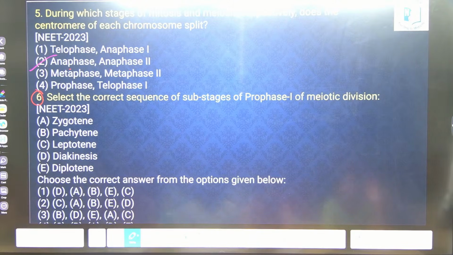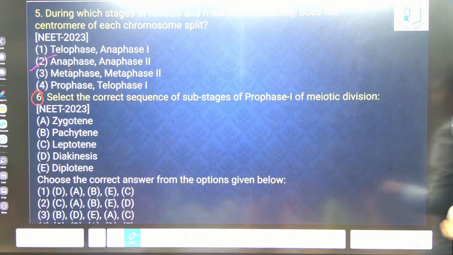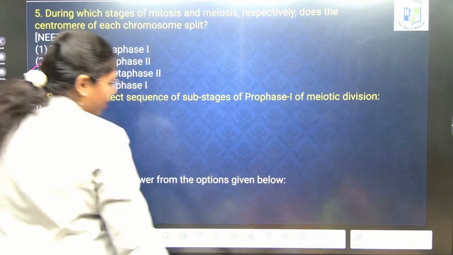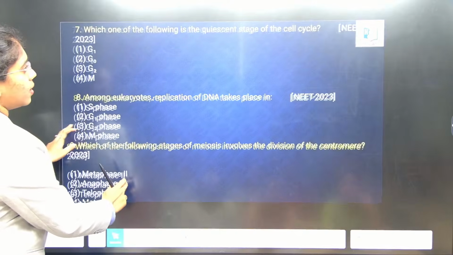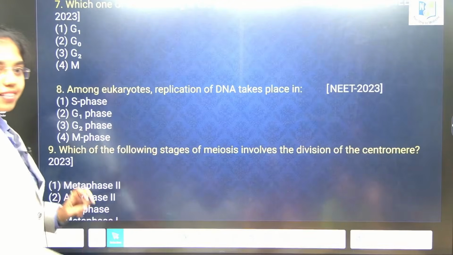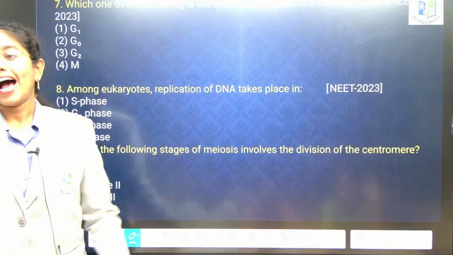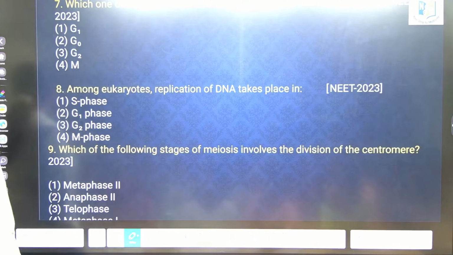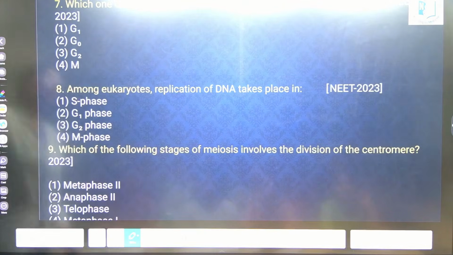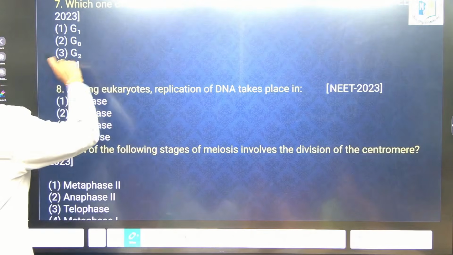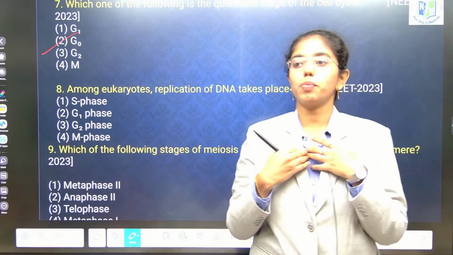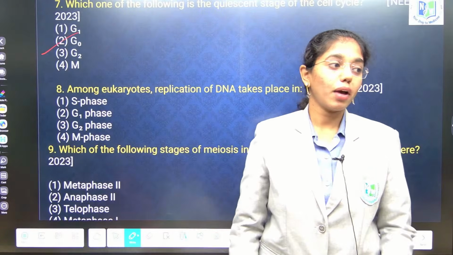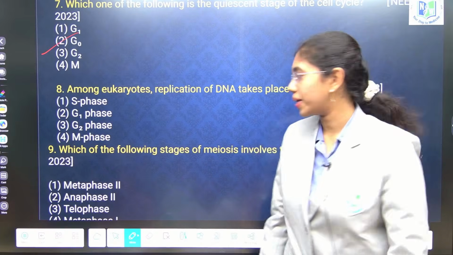See, I will go with Jyotika because all of you are raising like this. She said like this. So, Jyotika? No, I have to give one chance to this team also. Which one of the following is known as quiescent stage? One more thing to be added. We have to get satisfied with your explanation also from the next question. You have to be ready with the explanation why that answer is right.